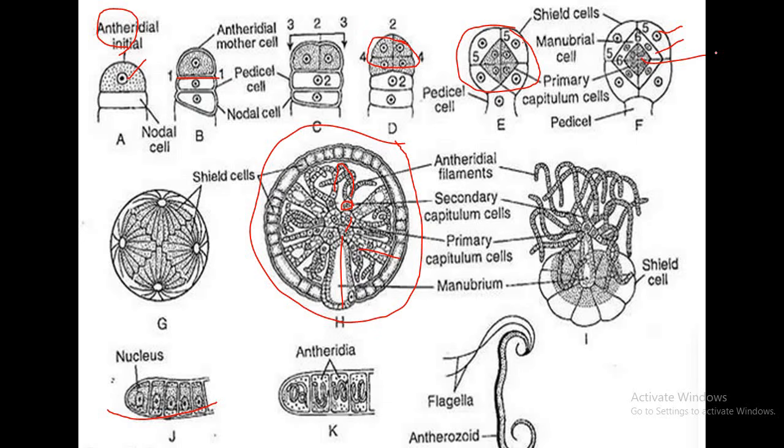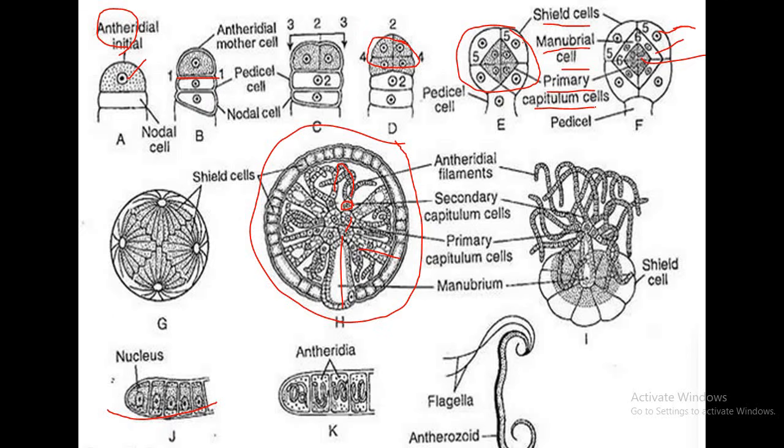The outer layer, the middle layer and the inner layer, each of them has 8 cells. The outer layer forms the shield cells. Middle layer forms the manubrial cells, manubrium, and inner layer forms the primary capitulum cells. From primary capitulum cells, 6 secondary capitulum cells originate after division.